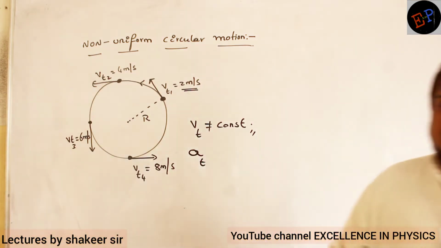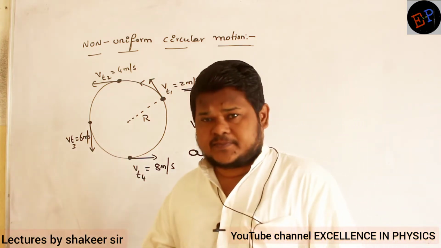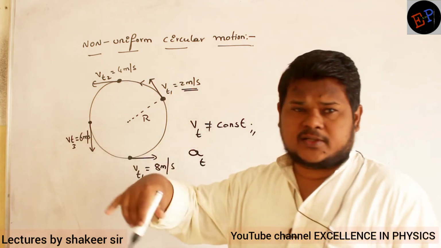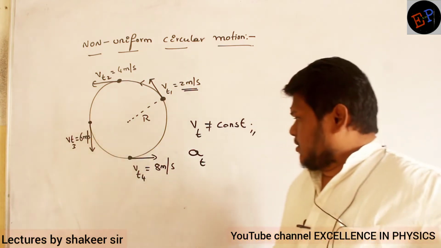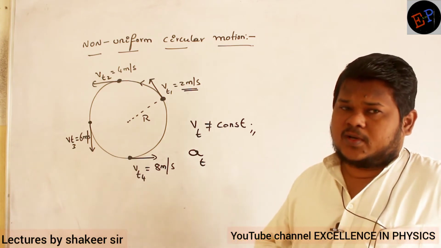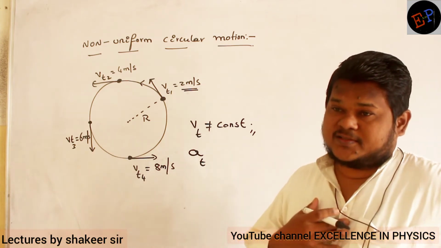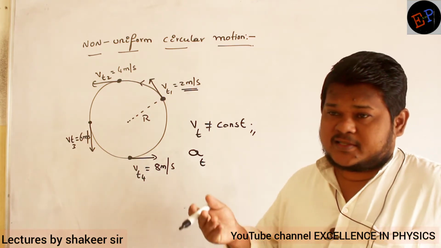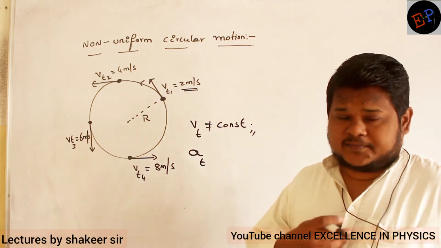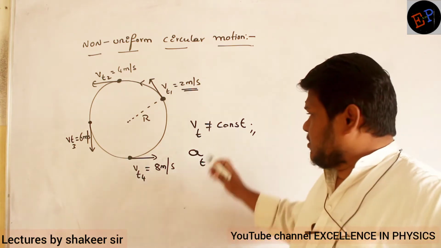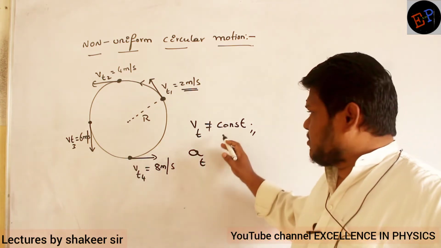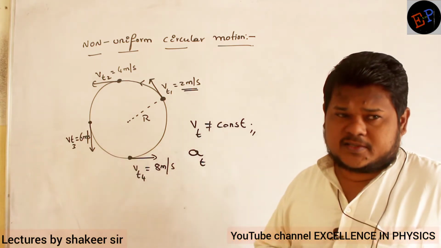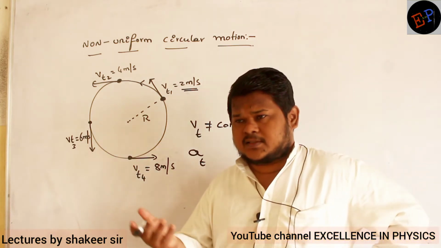What about tangential acceleration? Tangential acceleration means acceleration in this direction. Acceleration tangential to the circle is called tangential acceleration. Now, is tangential acceleration 0 or is it present? If it is present, how much is it? It is not equal to 0. It means tangential acceleration is present. How can you say? Because tangential velocity is not constant. It means the tangential velocity is variable. So if velocity is variable, definitely the body has acceleration, because change in velocity by time is called acceleration.